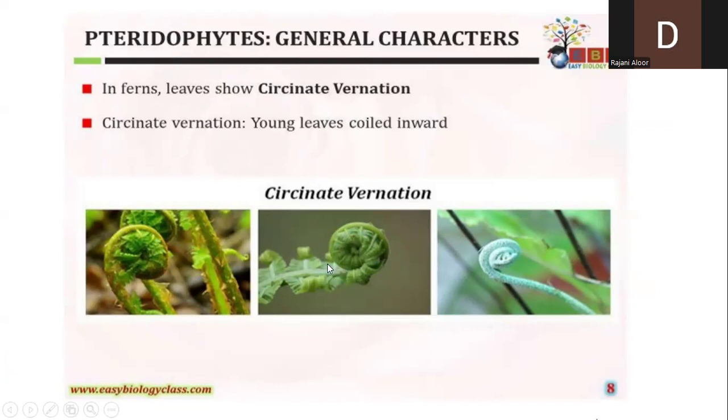You can see here, they are folded inward. So this phenomenon is called circinate vernation, the folding or coiling of the young leaves towards the inside. This is a very important characteristic feature of the pteridophytic plants.